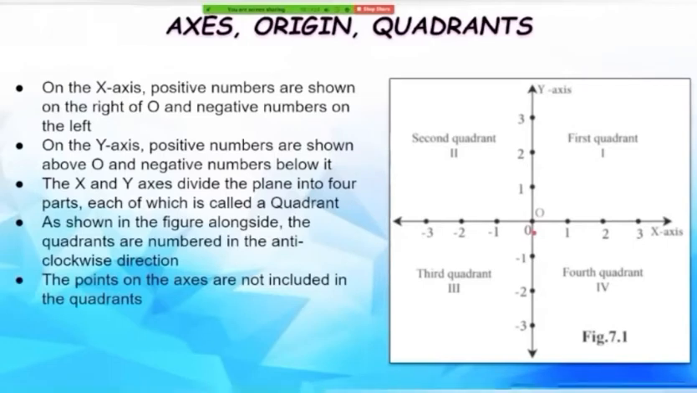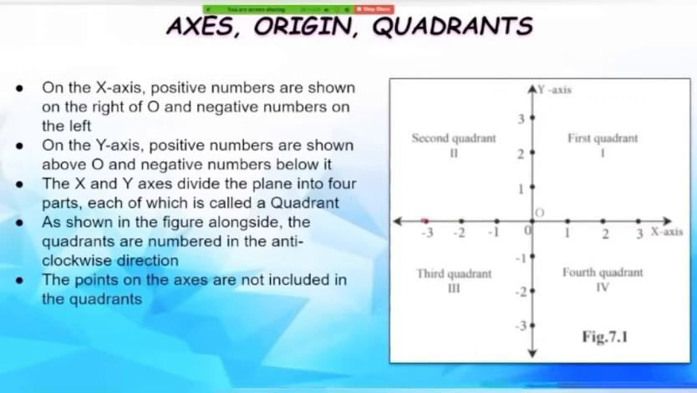On the x-axis, positive numbers are shown on the right of O and negative numbers are shown on the left. So as we can see here, the x-axis is divided into two parts by the point O. On the right, we have all the positive numbers, and on the left, we have all the negative numbers.